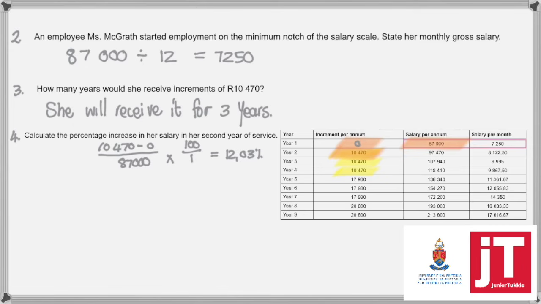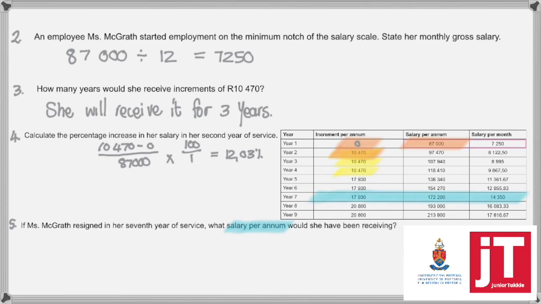So for a percentage increase, you'll always take the increase divided by the previous salary. So you will have to say the 10,470 divided by 87,000 times 100 gives you 12.03%. So she received a 12.03% increase at the end of her second year.